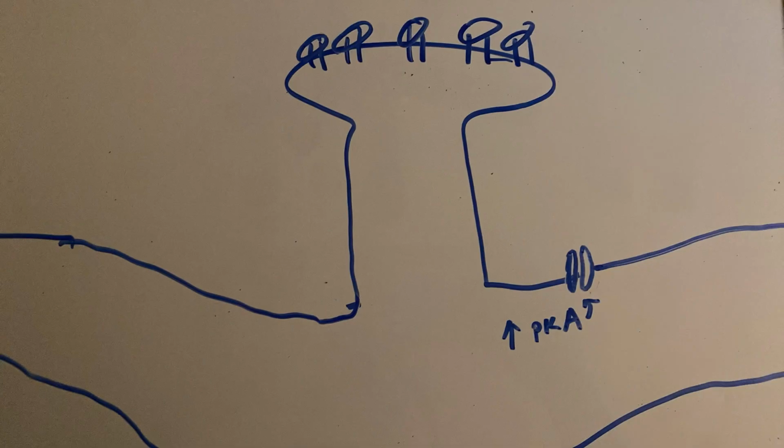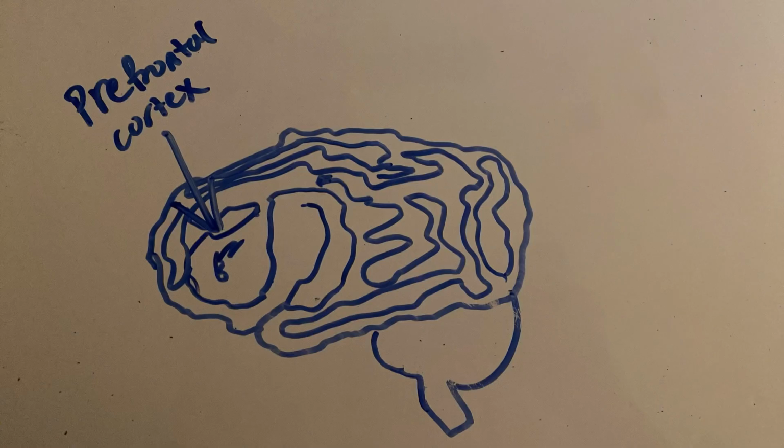The PKA is then able to go downstream and change ion-gated channel functions, which is crucial for cellular processes and functions. The excess amounts of dopamine lead to its transfer to other parts of the brain, such as the prefrontal cortex, which is the brain's center for high cognitive functions.